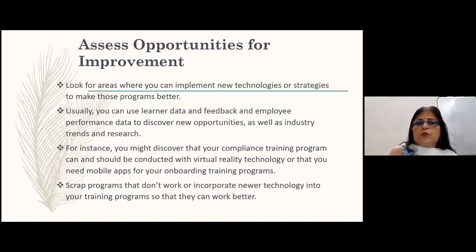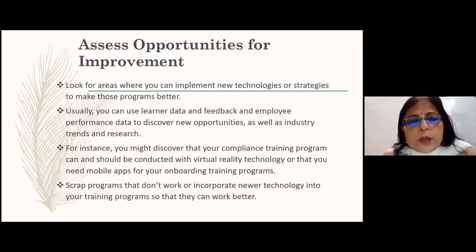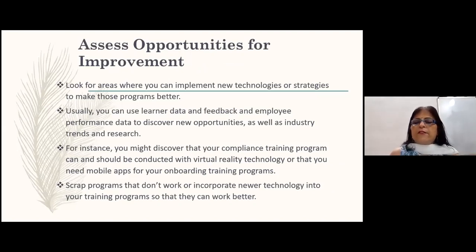Then the next thing to do is assess opportunities for improvement. Look for areas where you can implement new technologies or strategies to make those programs better. Usually you can use learner data and feedback and employee performance data to discover new opportunities, as well as industry trends and research.